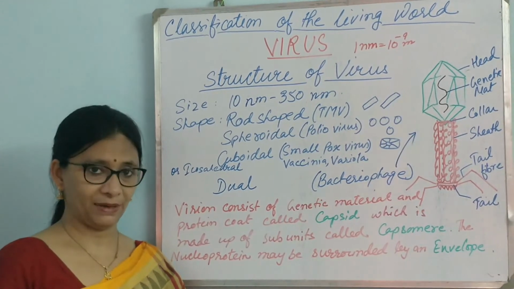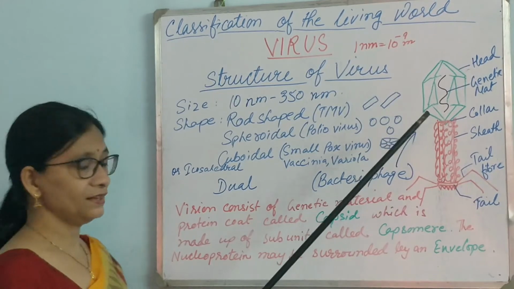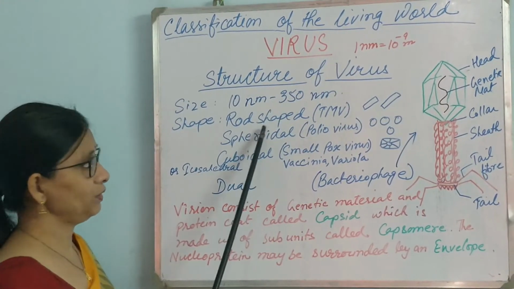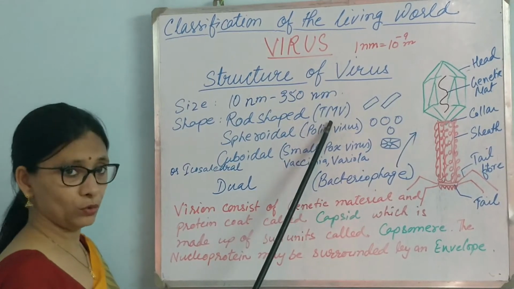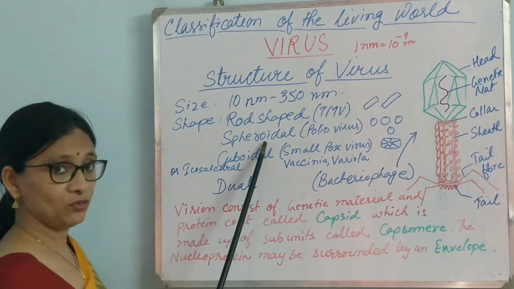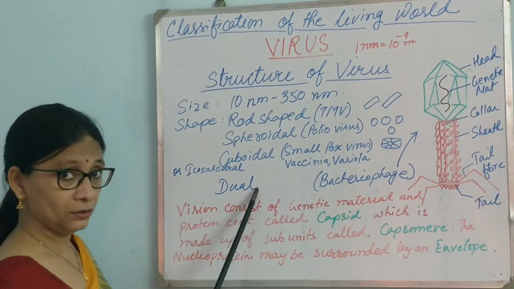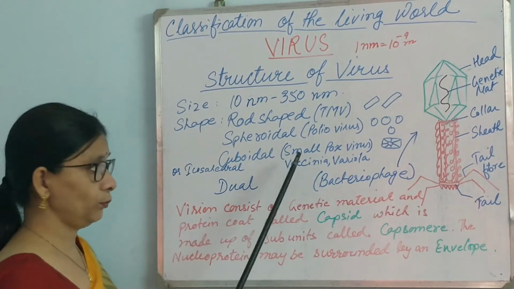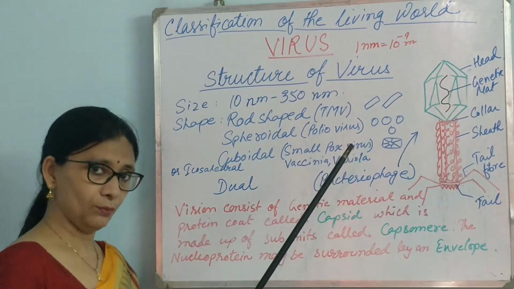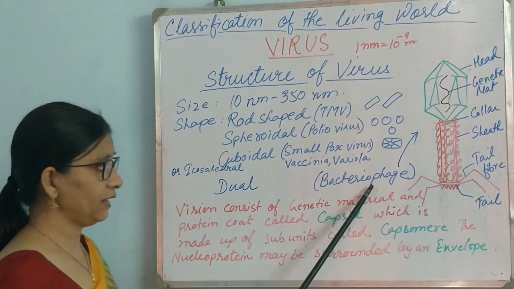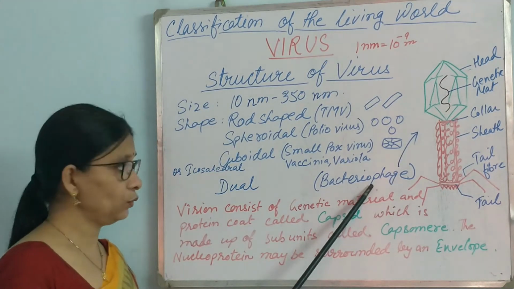Viruses are 1,000 times smaller than a bacteria. So, that is their size difference. Now, the shape of virus may be rod-shaped, as in case of tobacco mosaic virus. They may be spheroidal, they may be cuboidal, or they may be dual. Dual means cuboidal and helical. Both features are there. And a very good dual example is bacteriophage.